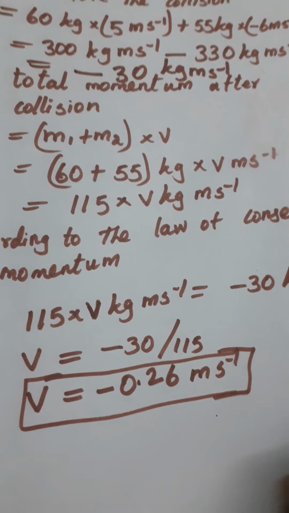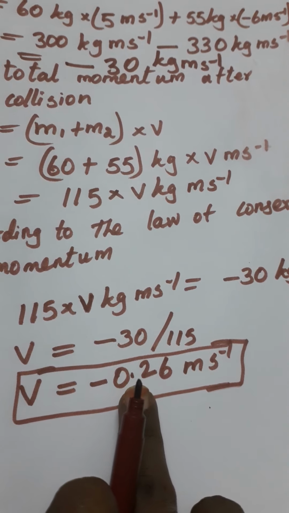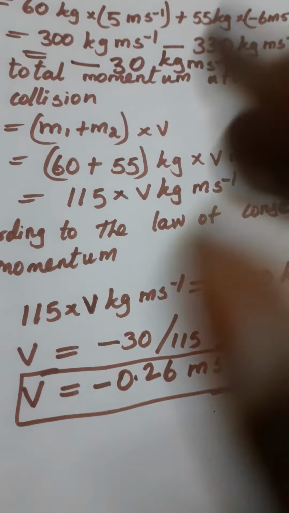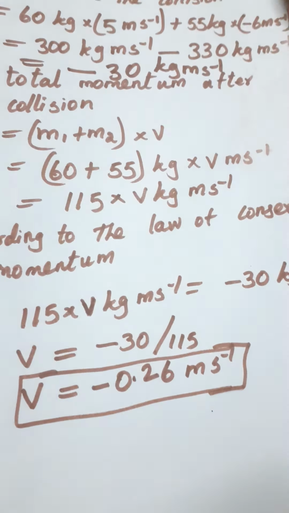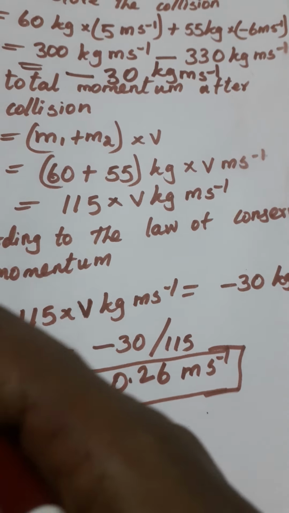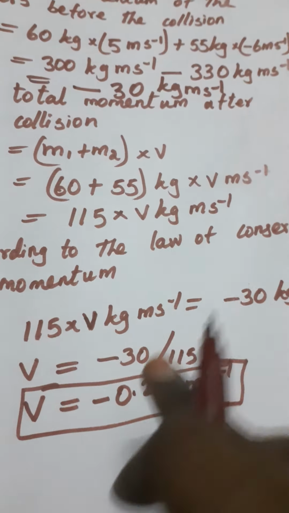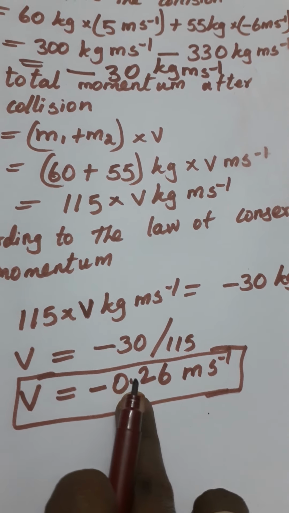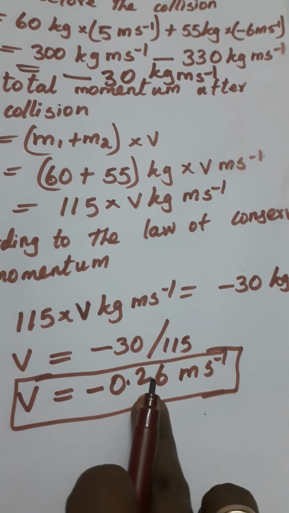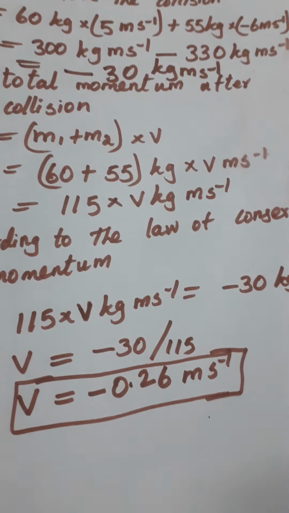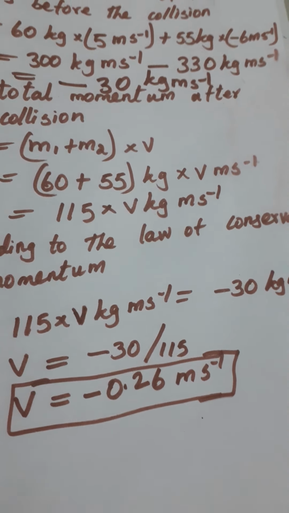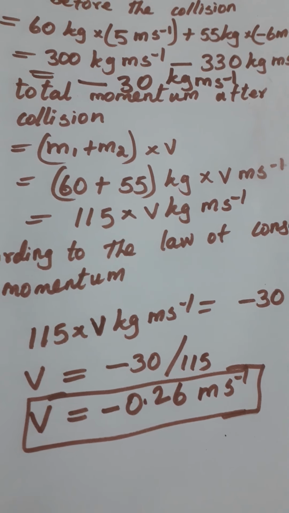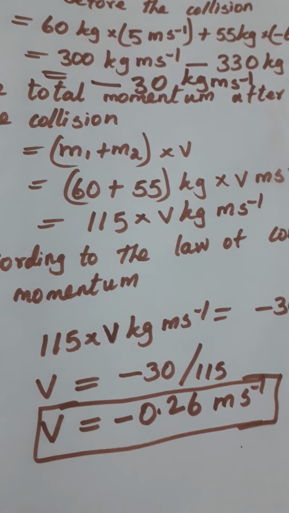After the collision they are moving with a velocity of 0.26 meter per second, and in the same direction as the second player, because the second player is moving in the opposite direction, right to left. So both are moving after the collision with a velocity of 0.26 meter per second, in the same direction as the second player moves, that is right to left. Okay children, this is the solution of the second one, that is example 9.8.